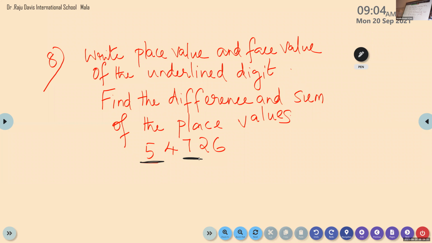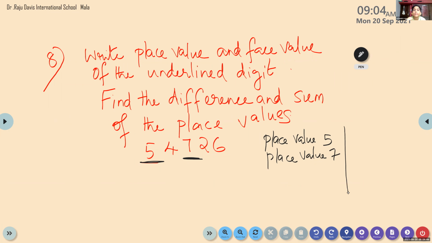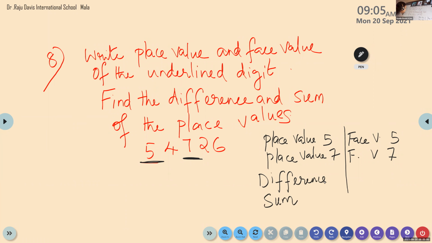Okay. So children, what do you have to do? Write place value of 5. Then place value of 7. Then face value of 5. Face value of 7. Then find difference. I have not completed. No problem. I am not discussing. I am just writing what you have to do. Difference of only place values. Okay. Read the question again. Find the difference and sum of only the place values. You have to find the difference and sum.